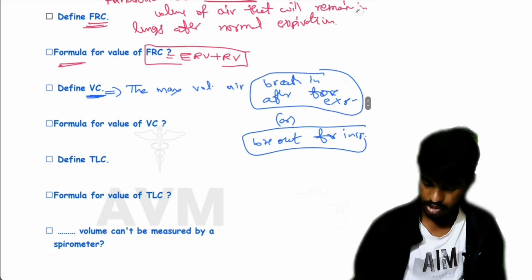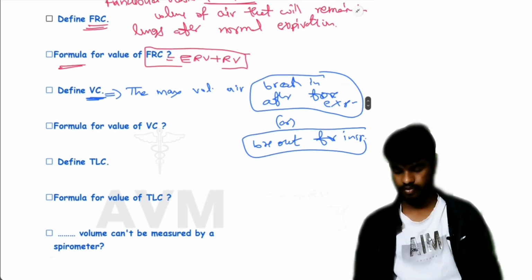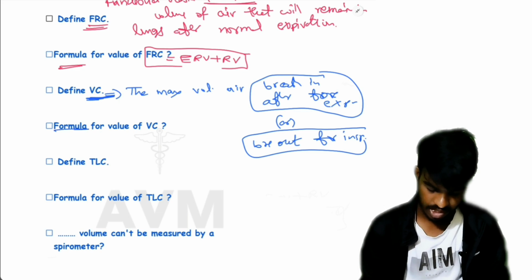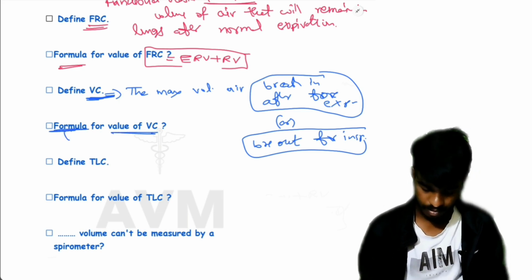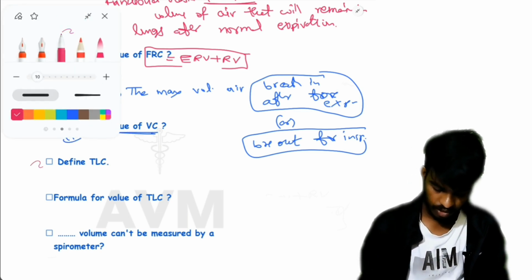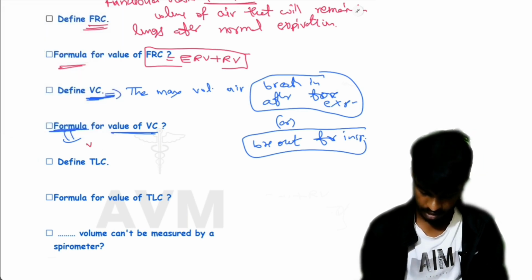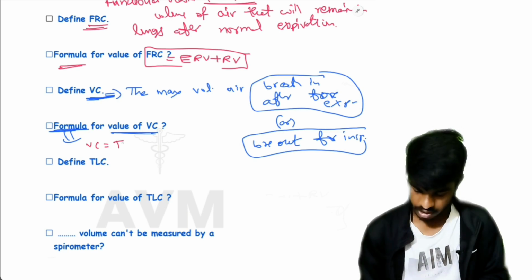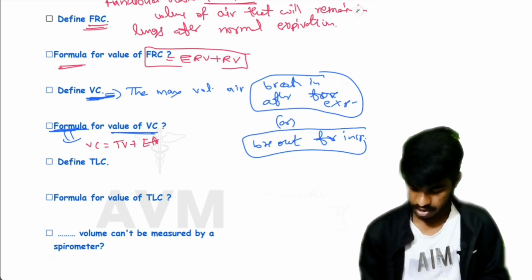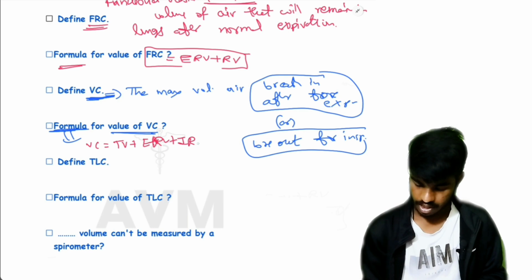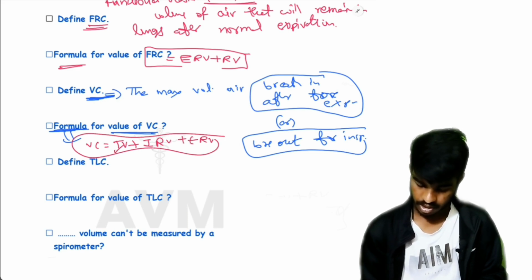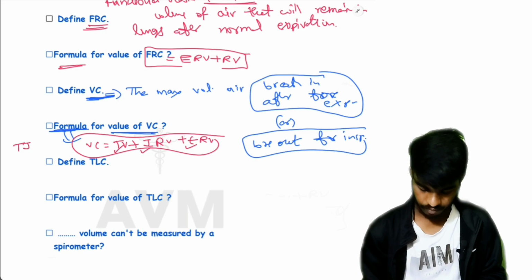Formula and value of vital capacity: the formula of vital capacity is VC equal to TV plus ERV plus IRV, or TV plus IRV plus ERV. TIE, TIE.